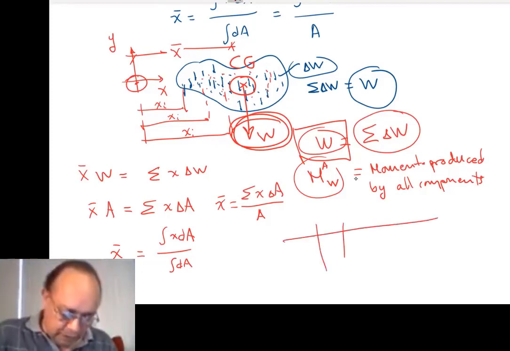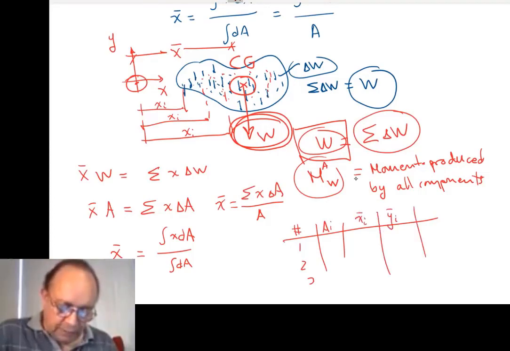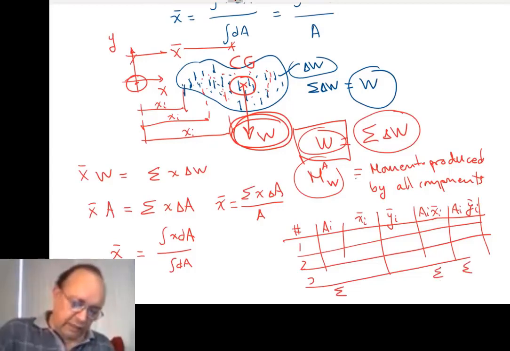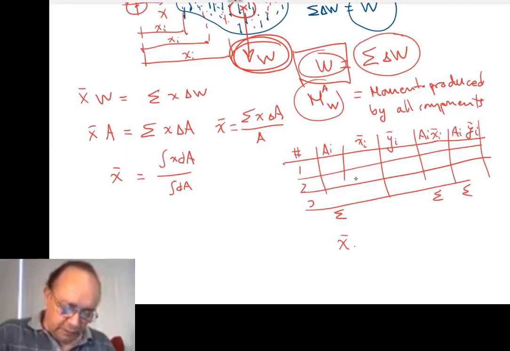Remember the little table we did the other day, where you put here the number 1, 2, 3, the A sub i, x bar sub i, y bar sub i, and then A_i x_i, A_i y_i, and you do the summation here, here, and here, and then that's how you get x bar as the summation of A_i x bar_i over the summation of A_i, and same thing for y.